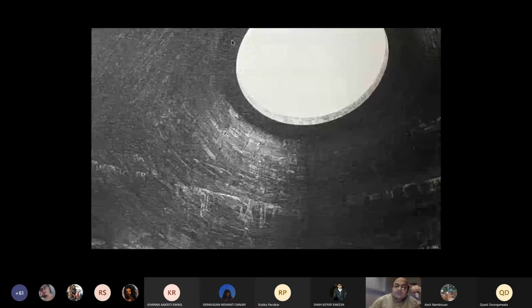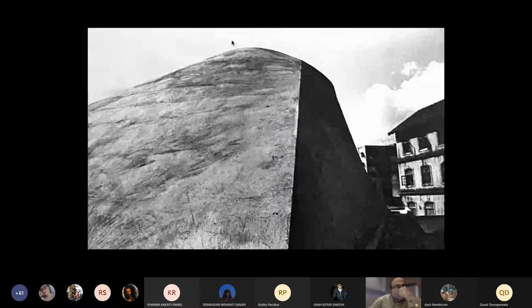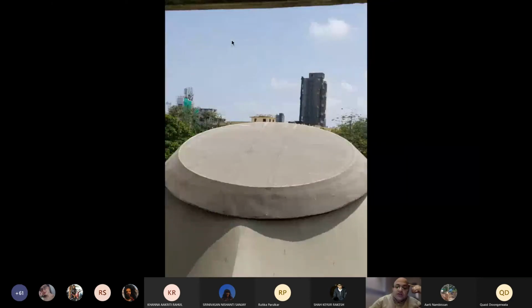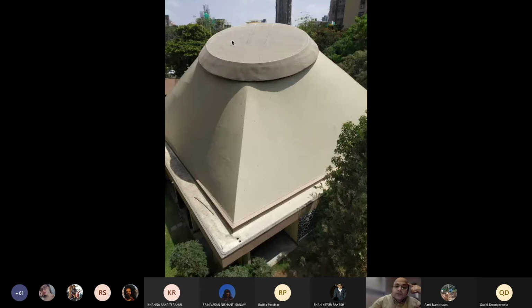The outside, the skylight. Okay, he initially wanted it to be a space to exchange the hot air from within outside. There were leakages, and once an architect leaves a building, then lots of changes are made. That's the skylight from the outside. Okay, and that's the gutter which you can see, the huge gutter which actually supports this whole shell roof which sits there. That's from inside once again.